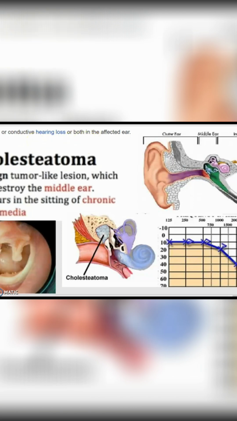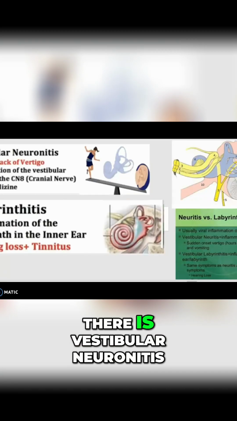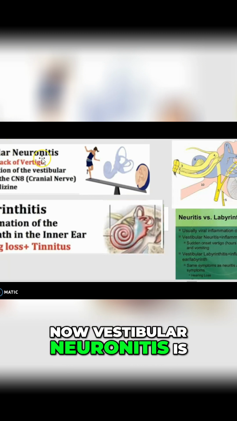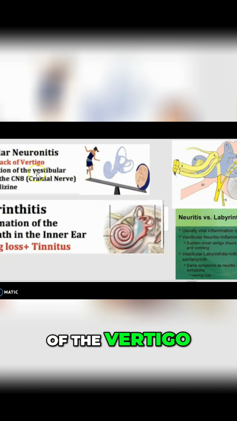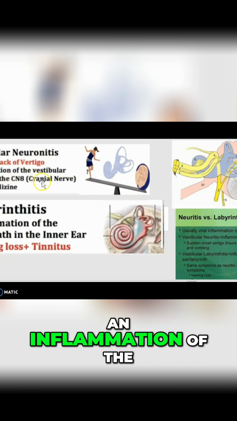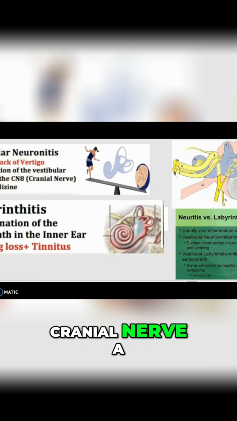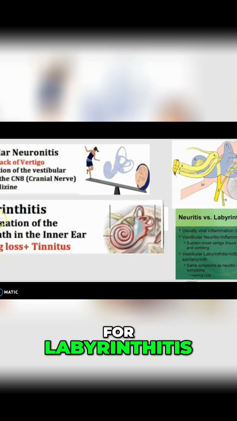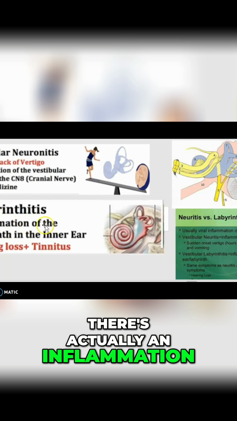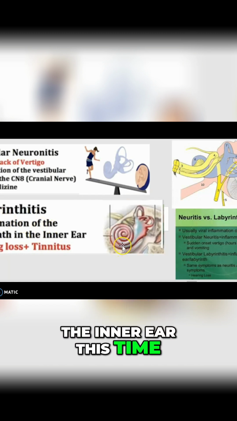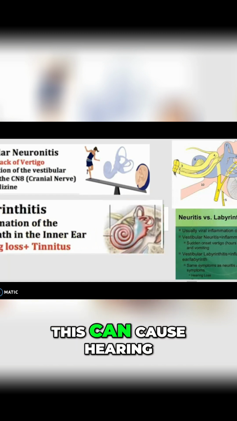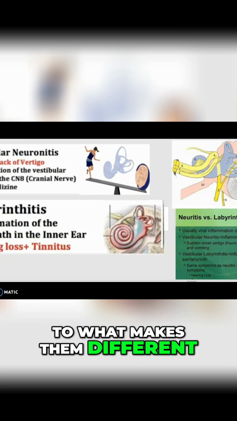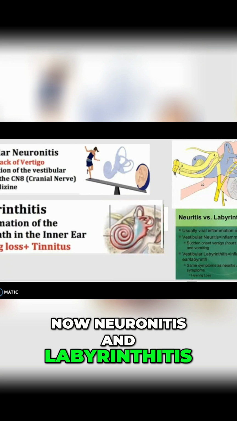Moving on, there is vestibular neuritis and labyrinthitis. Now, vestibular neuritis is actually a sudden attack of vertigo, and it does cause an inflammation of the vestibular portion of cranial nerve 8, and treatment is meclizine. For labyrinthitis, there's actually an inflammation of the labyrinth in the inner ear this time, and this can cause hearing loss and tinnitus.